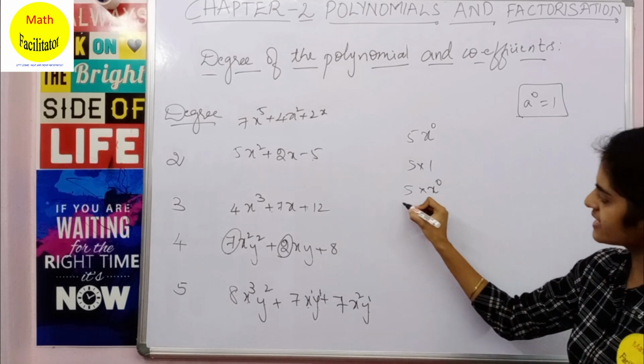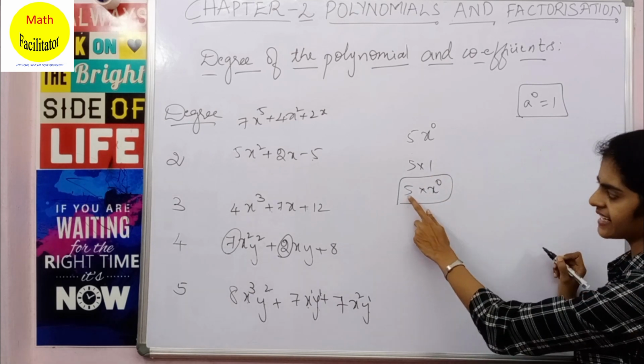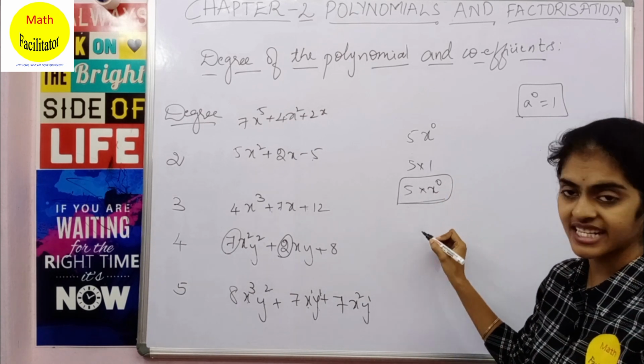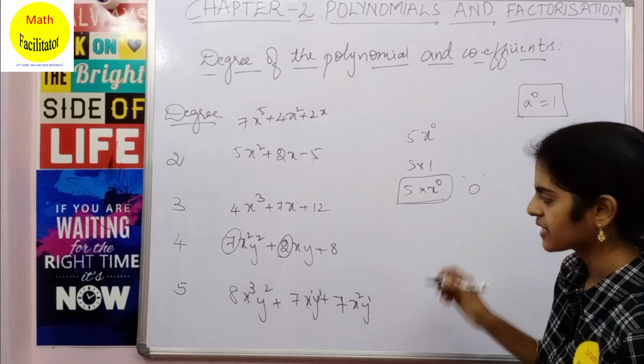So now this is a term and it has a variable x, and the power of this variable is 0. So the degree of this constant term is what? It is 0. Clear?